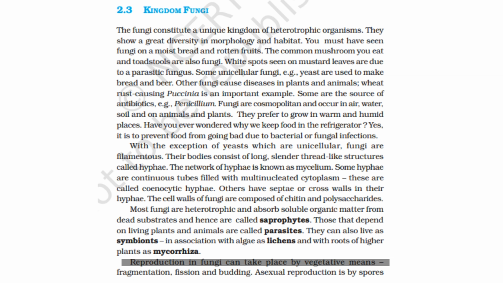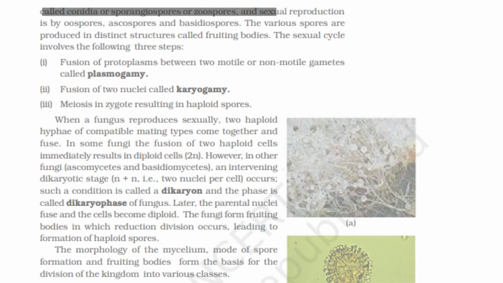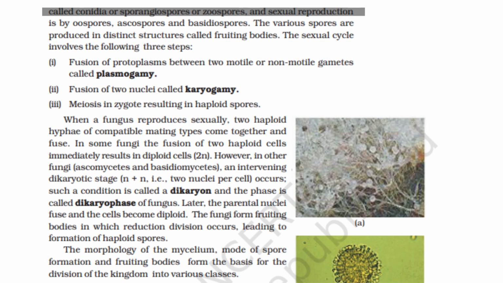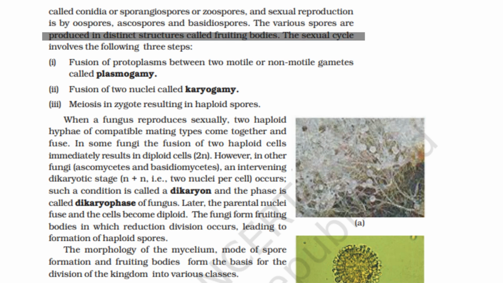Reproduction in fungi can take place by vegetative means: fragmentation, fission, and budding. Asexual reproduction is by spores called conidia or sporangiospores or zoospores. And sexual reproduction is by oospores, ascospores, and basidiospores. The various spores are produced in distinct structures called fruiting bodies.